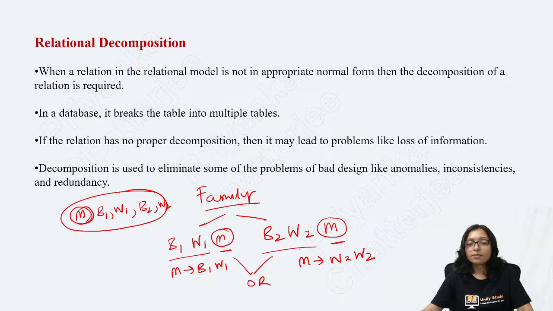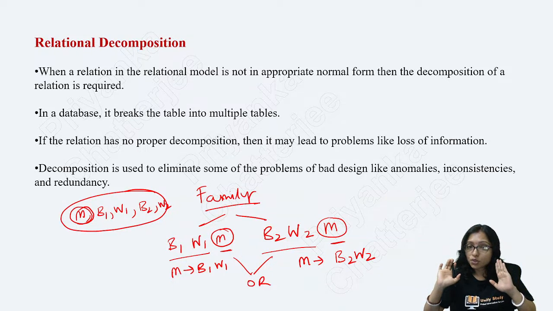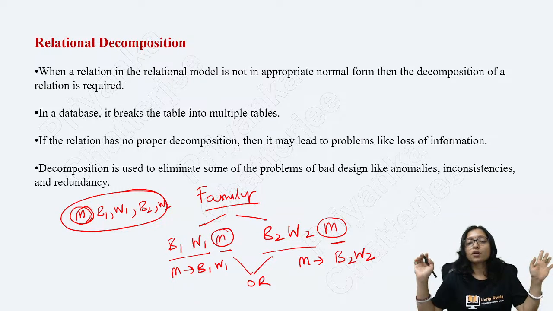Any one of them can be convinced. Any one of them can be convinced here. Okay, so that's why here this is brother 2 and wife 2. Any one of them, if able to convince, then only the family will be lossless. Otherwise you cannot join, never, it is not possible.